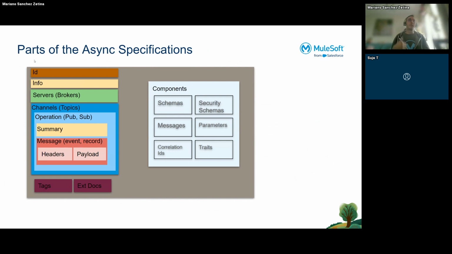So we have the schemas that are describing the header or the payload. We have the security schemas, that is something that you already know. Here you will describe which kind of security you will use. We have the message part that is also using the schemas and is describing the message itself. And I can also put parameters to make this more hybrid. I mean, I can reuse some schemas and some messages through the parameters.